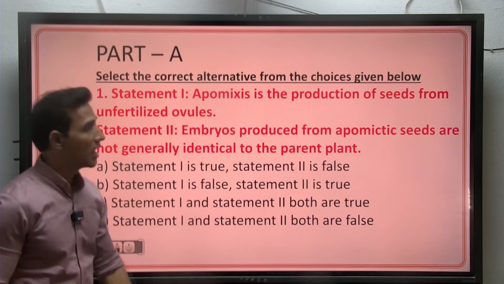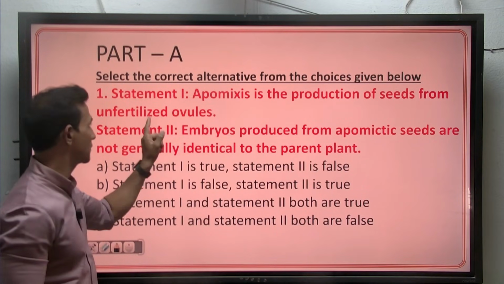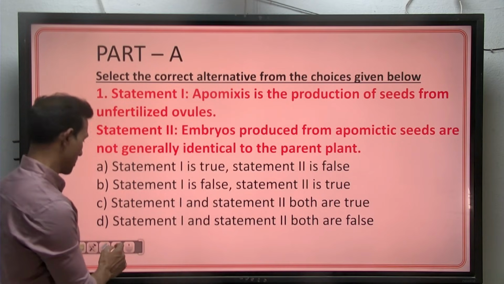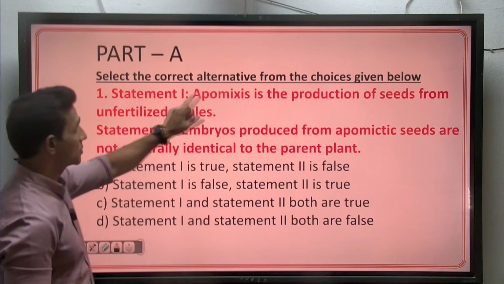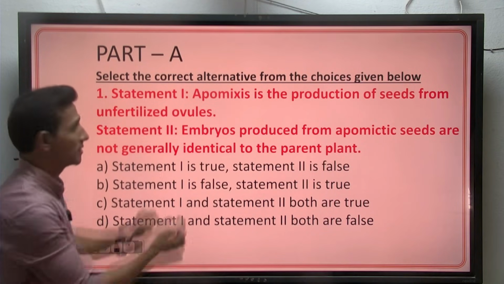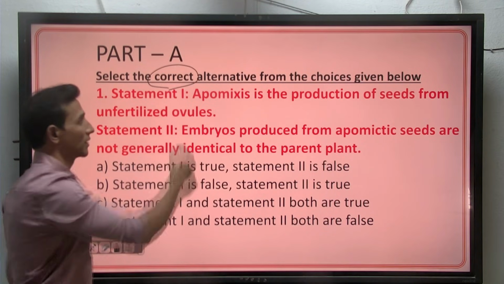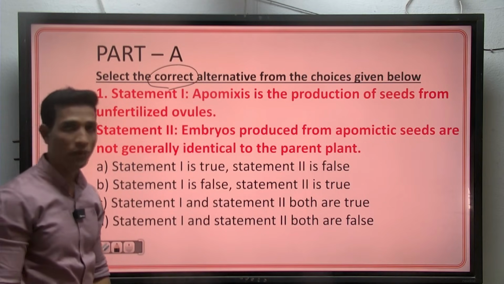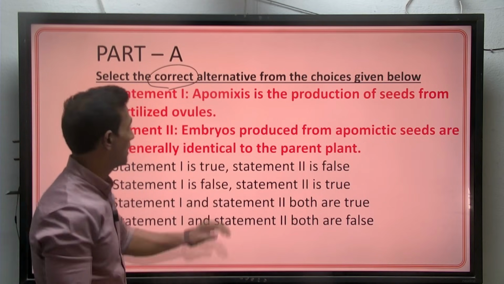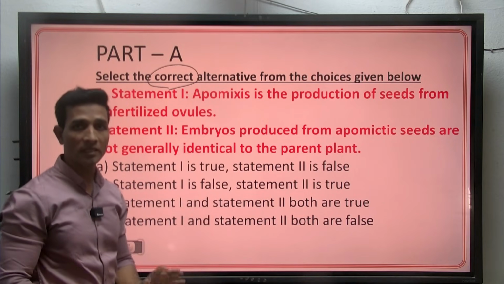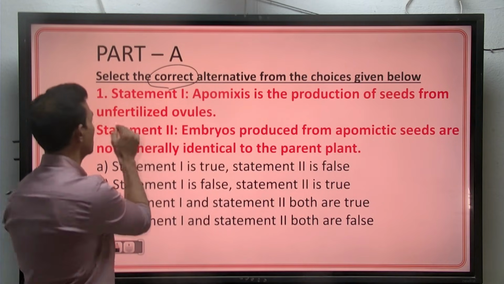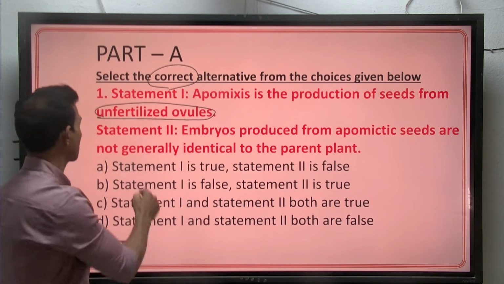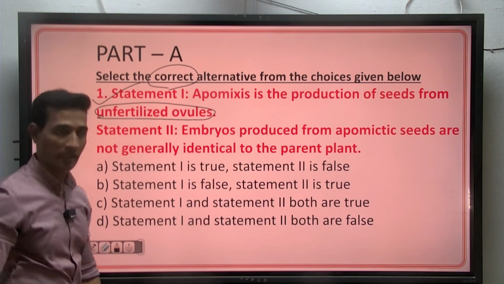Statement 1. Apomixis is the production of seeds from unfertilized ovules. Now here you have to choose which one is the correct statement among these. We know the definition that apomixis is production of seeds without fertilization. So the word unfertilized refers to without fertilization. So statement 1 is correct.